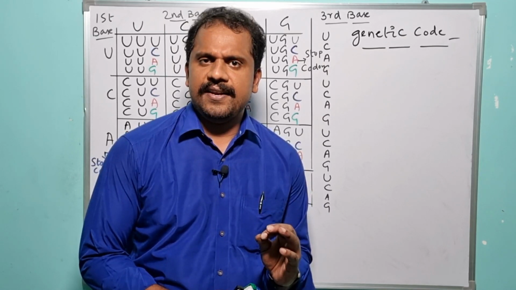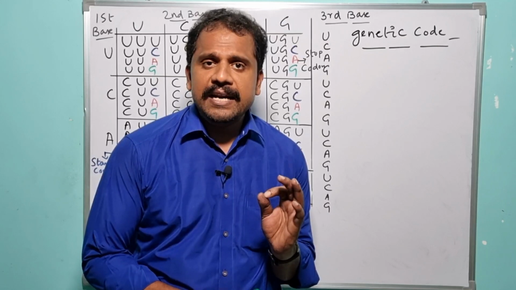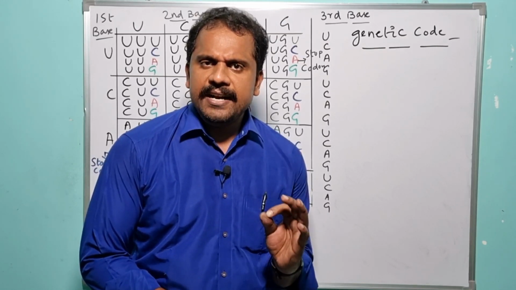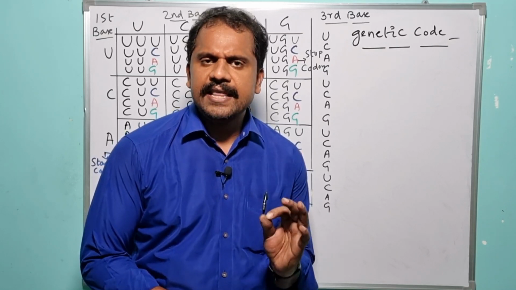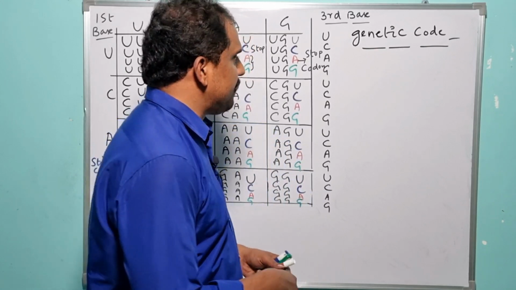How can we define the term genetic code? Genetic code can be defined as the interaction between the nucleotide sequence of the mRNA and the amino acid sequence of the protein. Is it clear? Let me explain here.